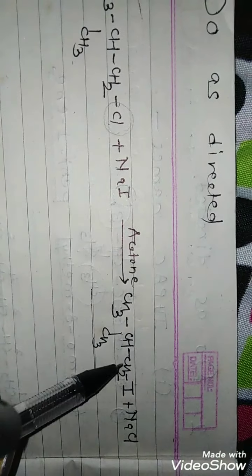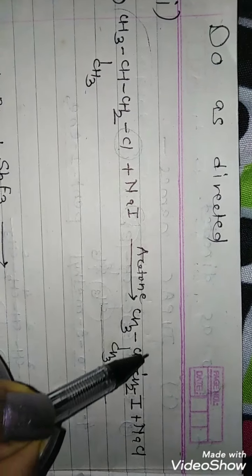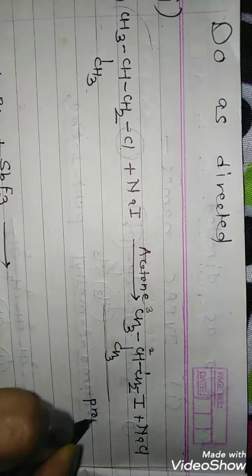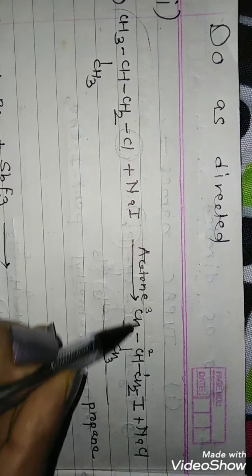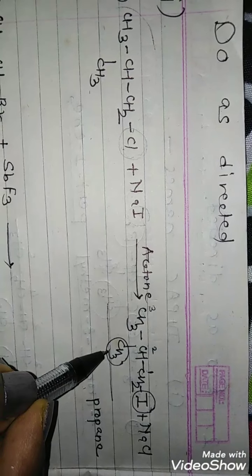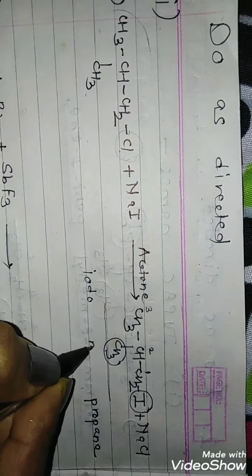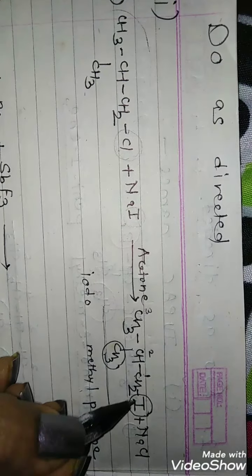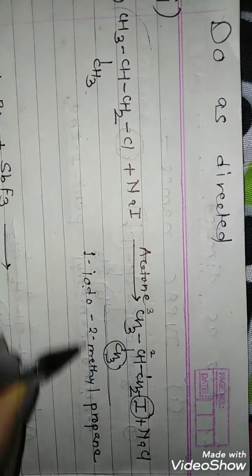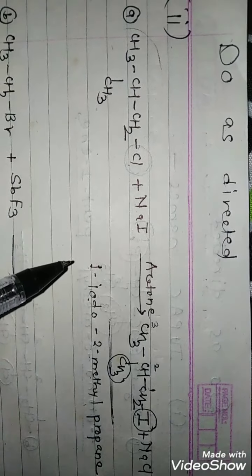If you give the name to this particular compound, you have to number this chain from this carbon 1, 2, 3. If 3 carbons are there, it is propane, and these 2 are the substituents. One is iodo, another one is methyl. So obviously iodo comes first, and then methyl. It is present on first carbon and methyl is present on second carbon. So 1-iodo-2-methylpropane is the name, and this will be the major product of this reaction.